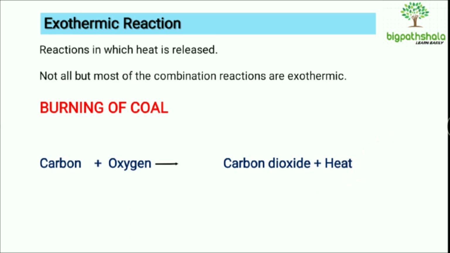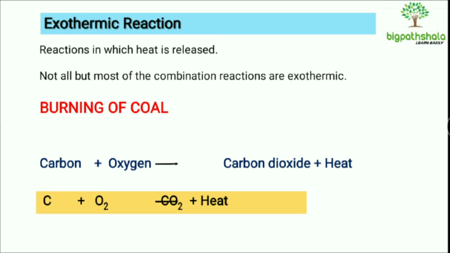We can also write it as a chemical equation. For carbon, it will be C. For oxygen, symbol will be O2, and it will give CO2 after combining, right, and energy will be released. That is why it is an exothermic reaction, as well as it is also an example of the combination reaction.